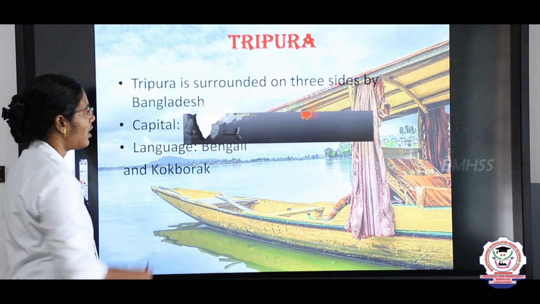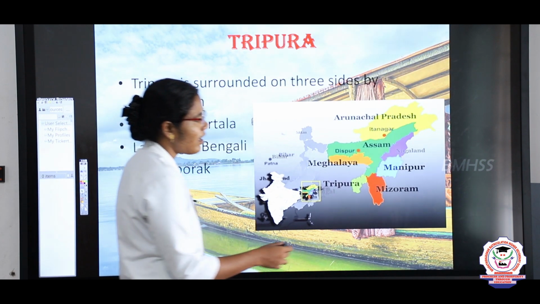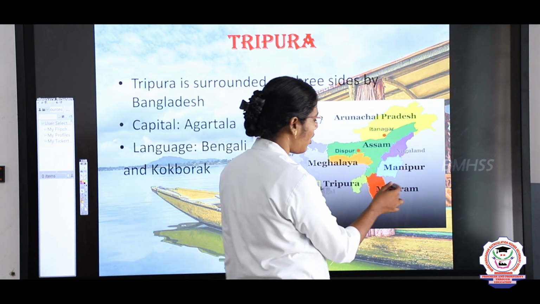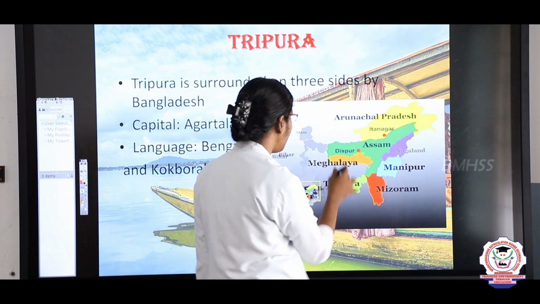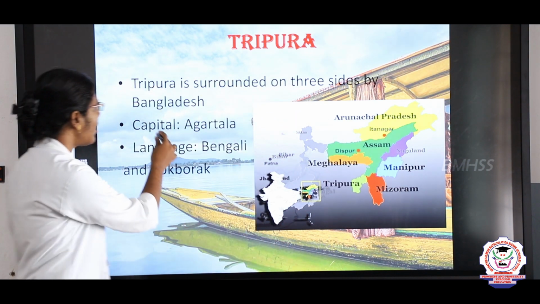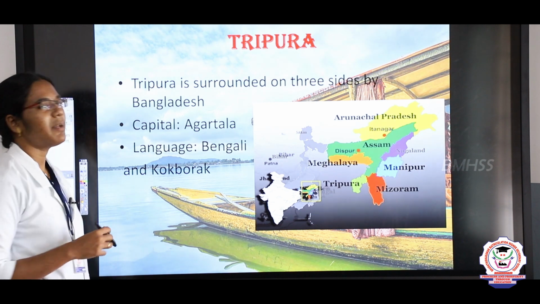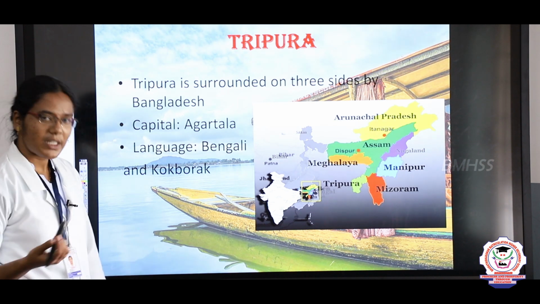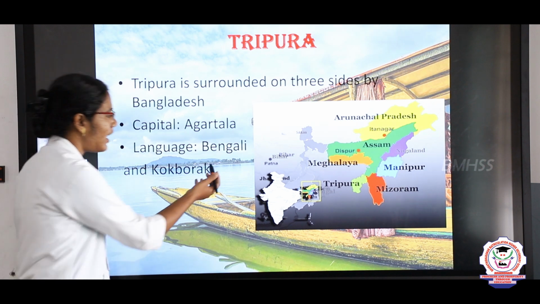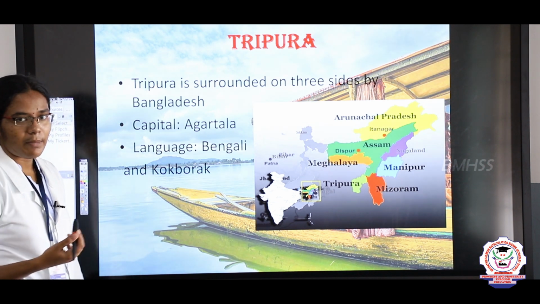Next, Tripura. Tripura is surrounded on three sides by Bangladesh. Then the capital is Agartala. The people who live in Tripura speak languages like Bengali and Kokborok.